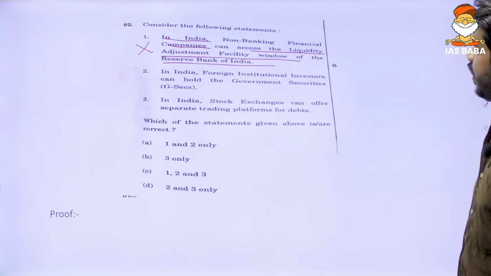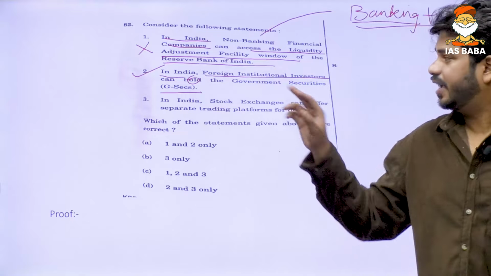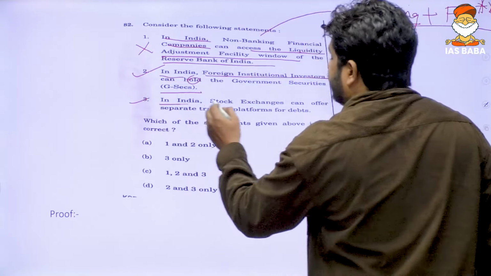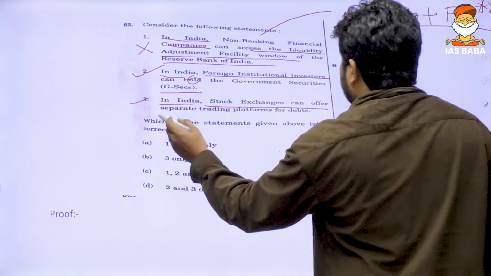And second is: in India, foreign institutional investors can hold government securities. This is the right answer, but they cannot hold however much they want. There is a limit as to how much they can hold. And third is: in India, stock exchanges can offer a separate trading platform for debt. This is also a right option. I want you to find out whether recently there is a stock exchange, BSE or NSE, which has opened a separate trading platform for debt. So option number 1 is wrong, and options 2 and 3 are right.